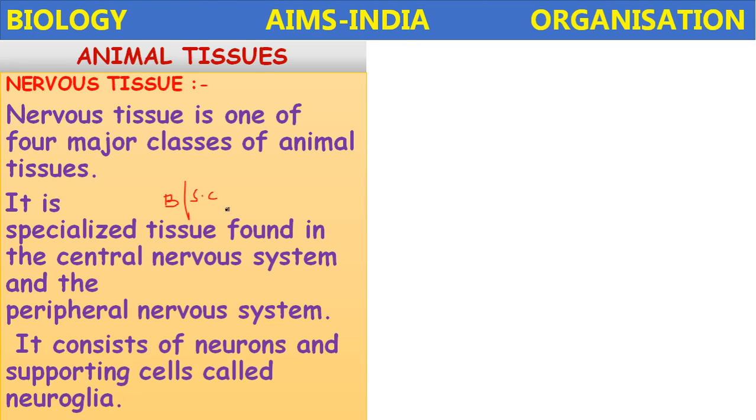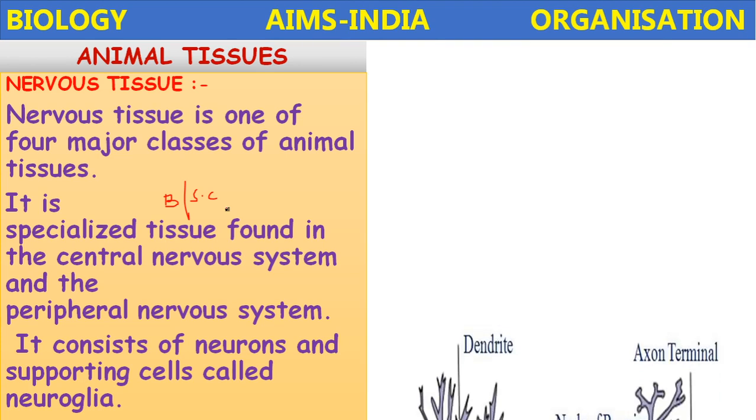So this nervous tissue consists of 2 main types of cells. They are neurons and the supportive cells called neuroglia or glial cells. Okay children, nervous tissue is composed of 2 main types of cells, neurons and neuroglial cells.